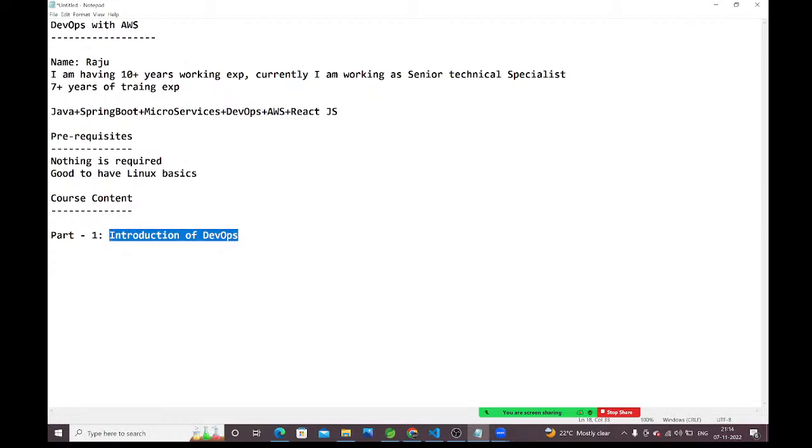And here we are going to talk about what is DevOps, why DevOps came into the picture, and as DevOps engineers, what activities we need to do in the companies. We'll also cover the software development life cycle, waterfall and agile methodologies, the difference between them, what is a sprint, what is scrum, and what terminology to use in the company when working with agile. All those things we are going to discuss in part 1. Once part 1 is completed, next I am going to start part 2.